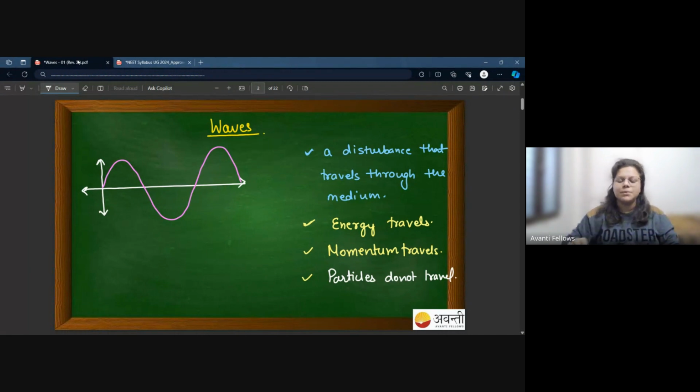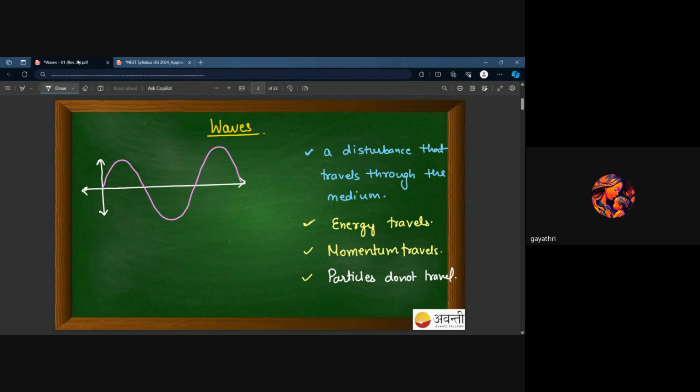For example, I give you a string, a rope, and I tie one end to the door and give you the other end. You create a pulse, so basically you have created a disturbance. That disturbance travels through the rope now. Yes or no?